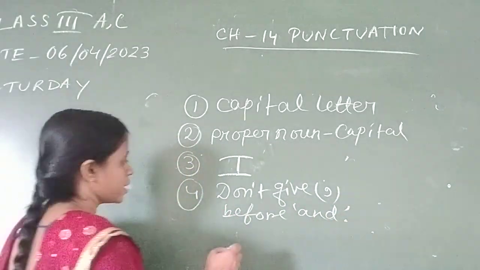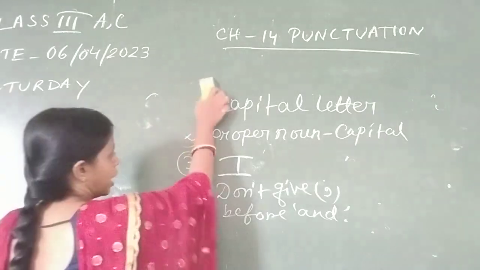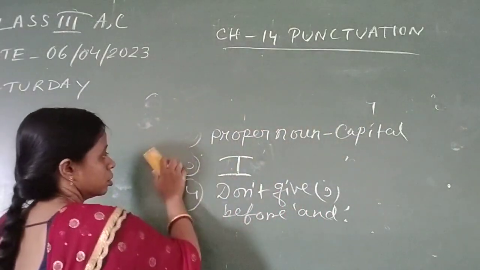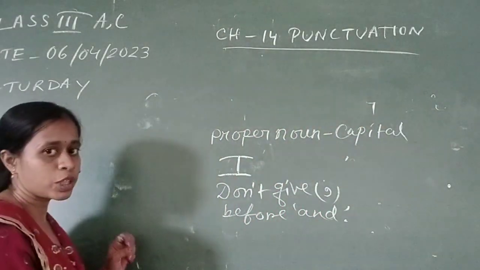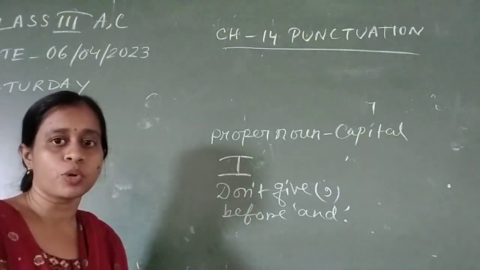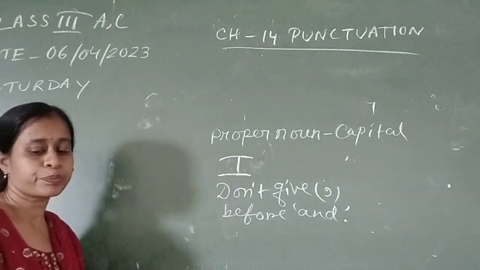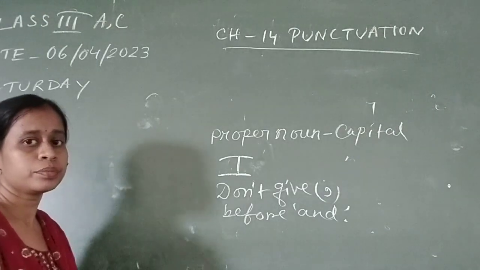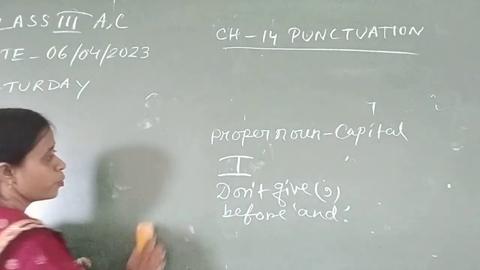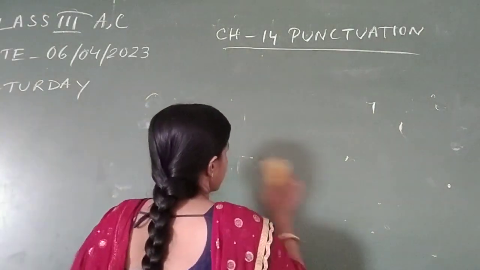Okay. I am rubbing this part. I hope you have noted down. So I am giving down time. If you want to note down, you can note down. I hope you have written.